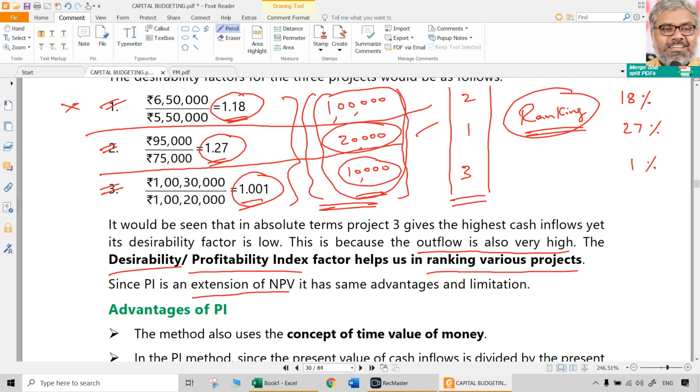1.001, 0.1% return. So that much less return it is giving.